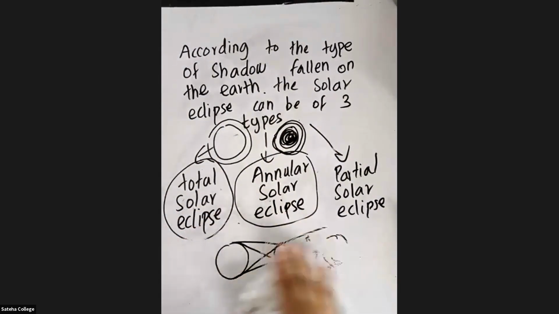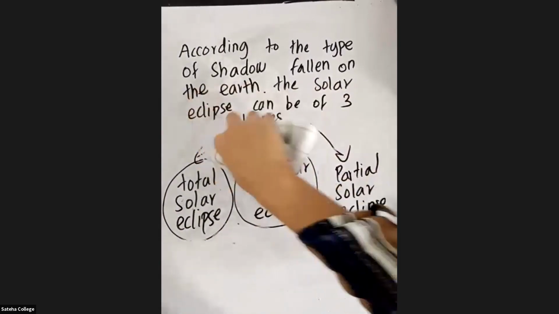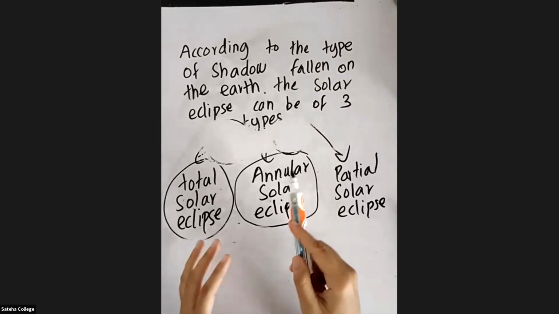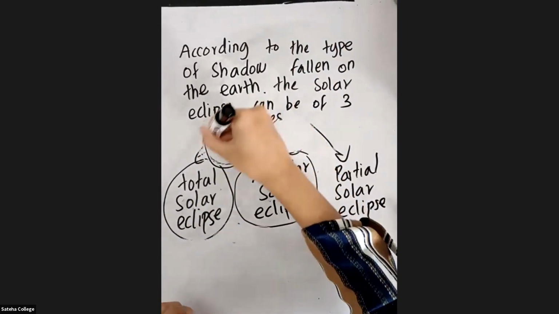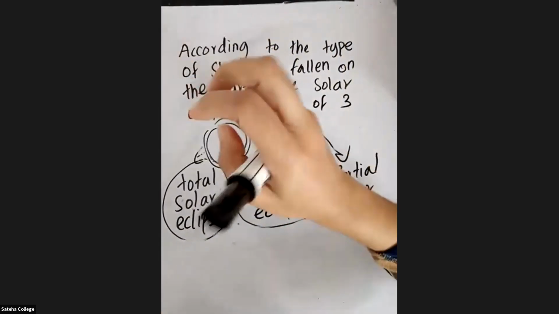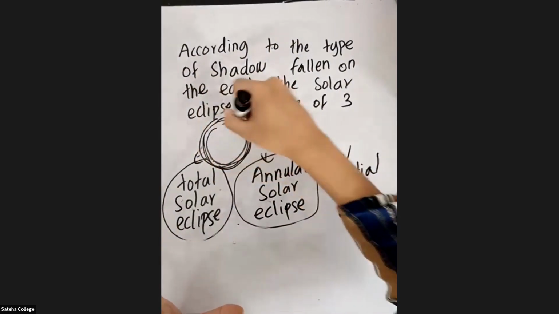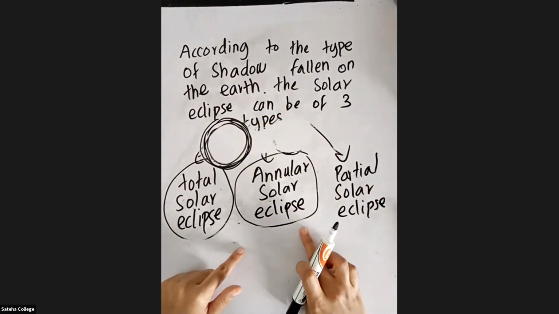Next one, the last one. Is annular solar eclipse clear? Okay, I got almost all yeses and only one or two no's. So annular solar eclipse means you won't be able to see the full sun, only the outer lining of the sun, like a ring. When you look at the sun, you won't see the whole sun, there will be only a ring part. That you call an annular solar eclipse.